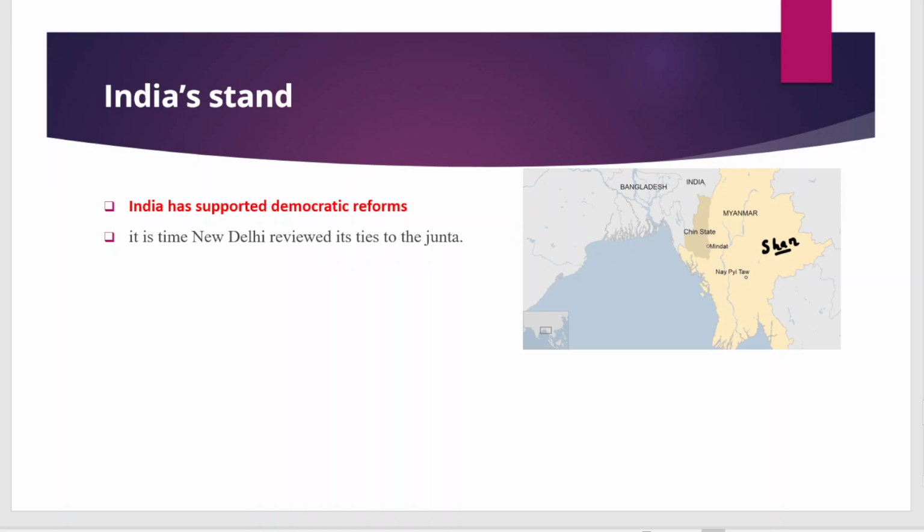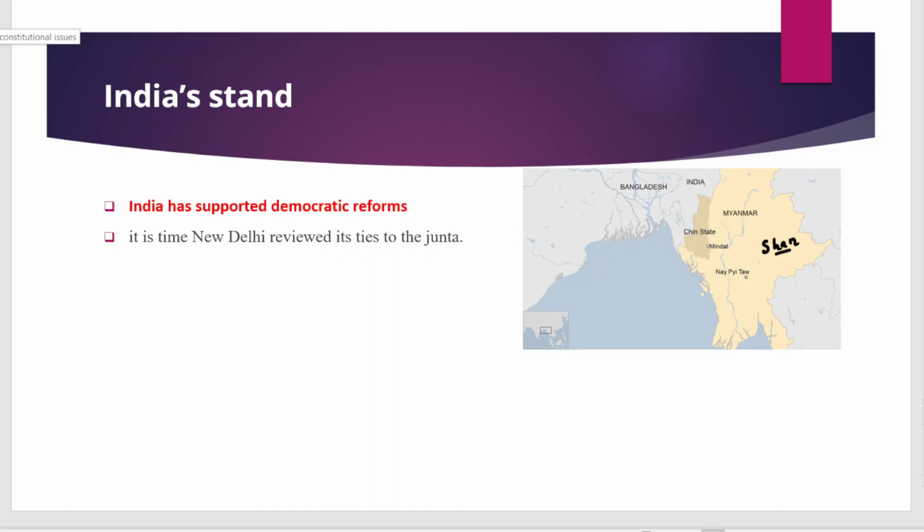Here you may observe that since the military coup in Myanmar, India's response was not very active. India didn't even criticize the sudden takeover by the military junta, and this is because of India's national interest.